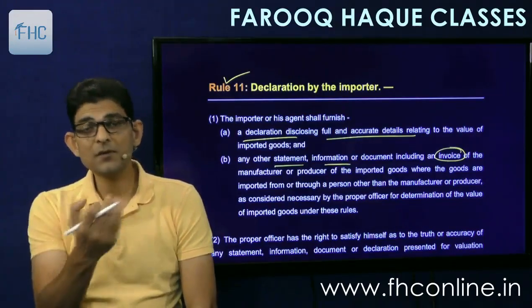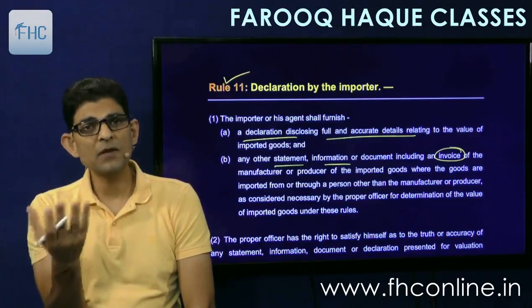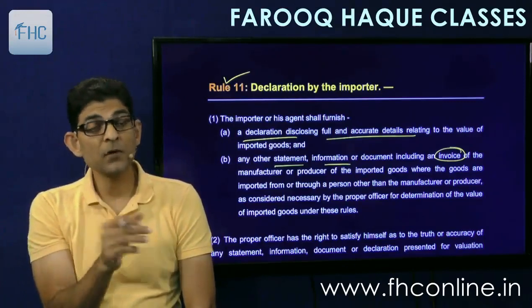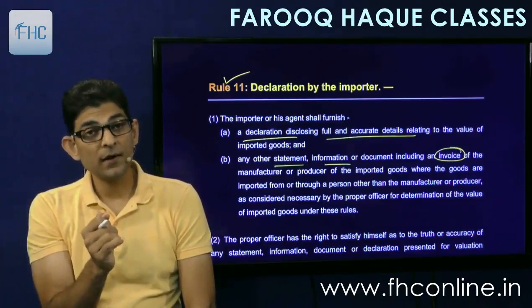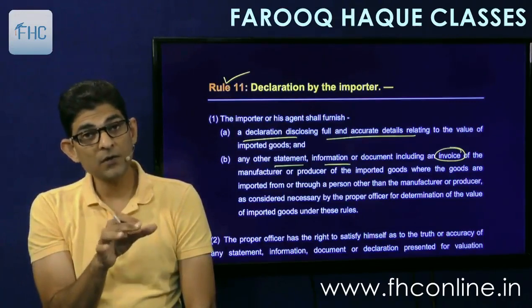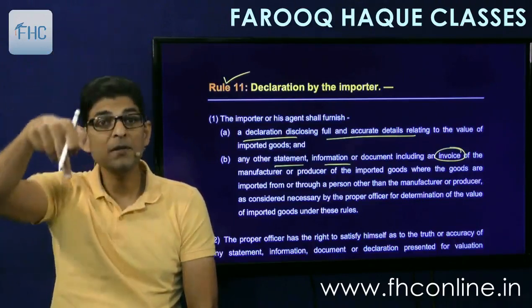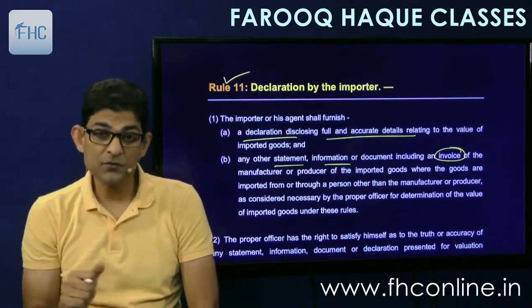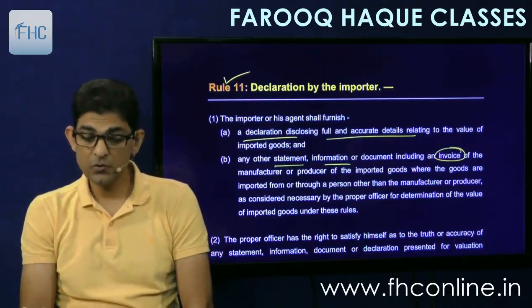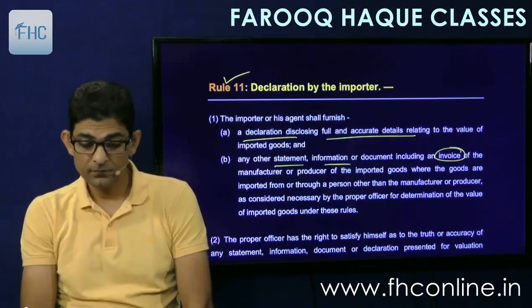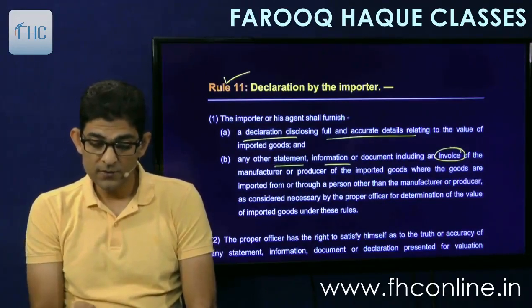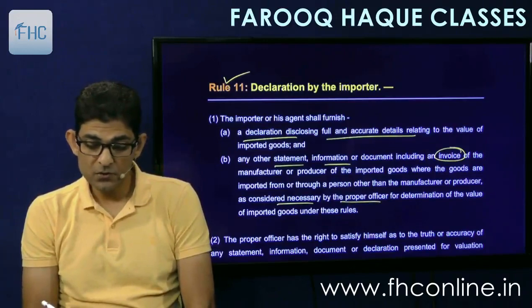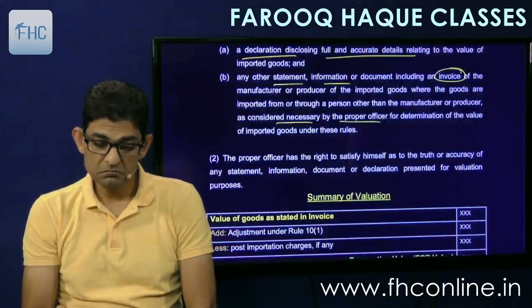If you are directly importing from the manufacturer, then you will have his invoice, so you will produce that. But if you are importing through a dealer, and if required, you will have to obtain the original invoice of the manufacturer and show it if the officer wants it. So you'll have to get that also, as considered necessary by the proper officer for determination of value of imported goods under these rules.